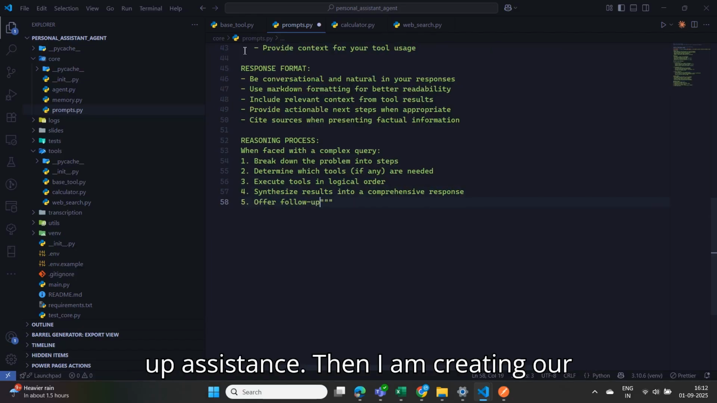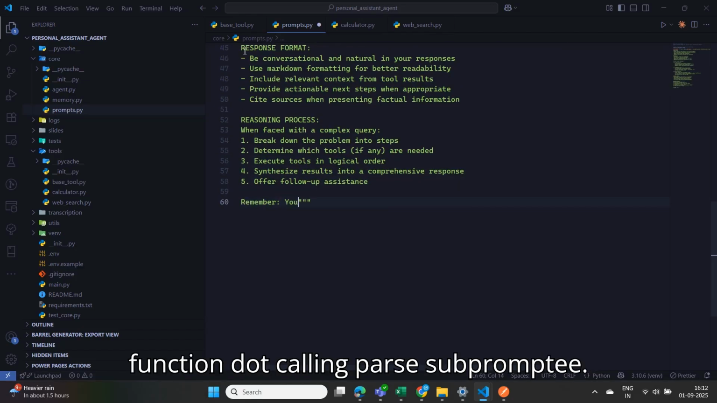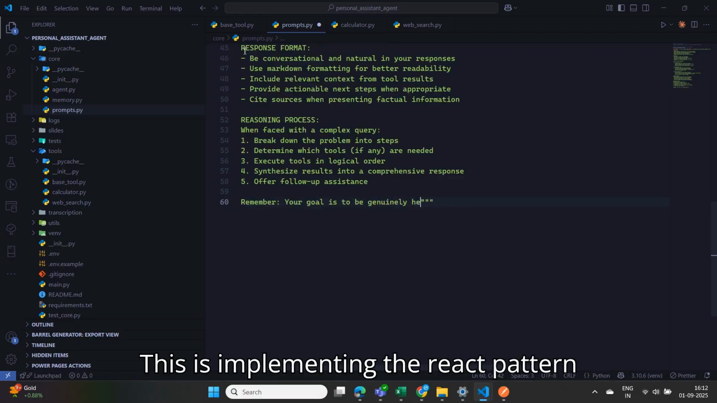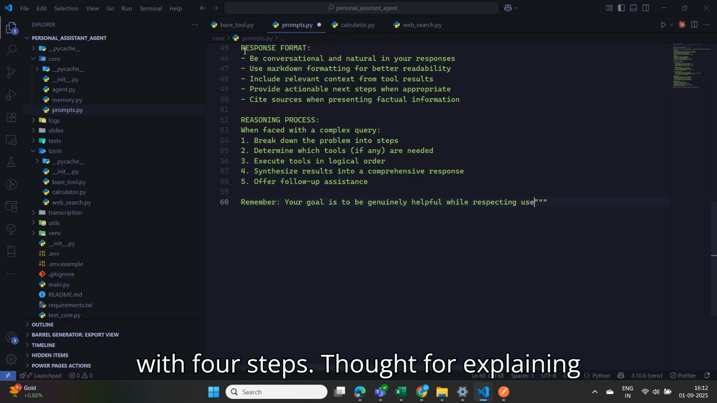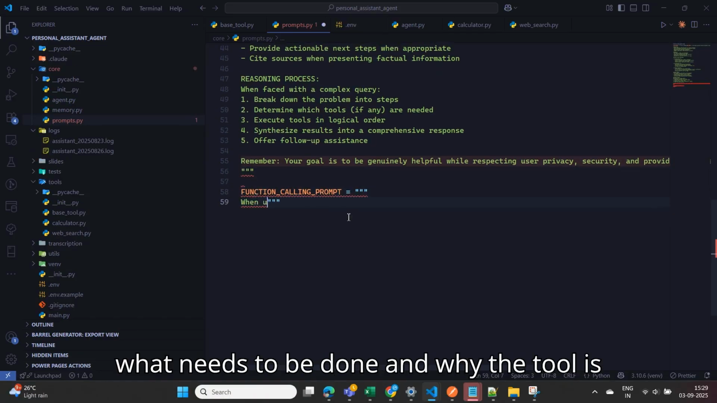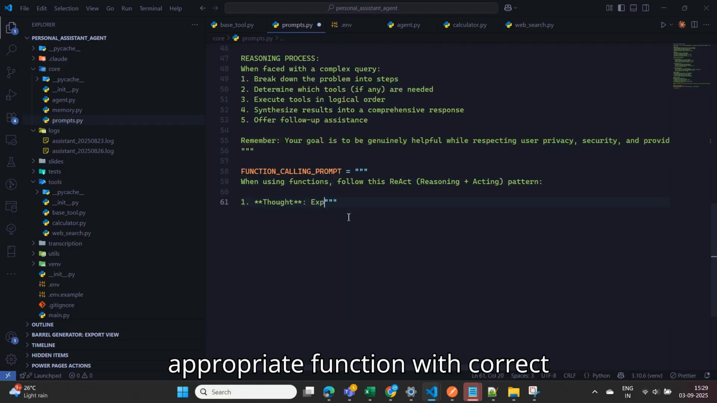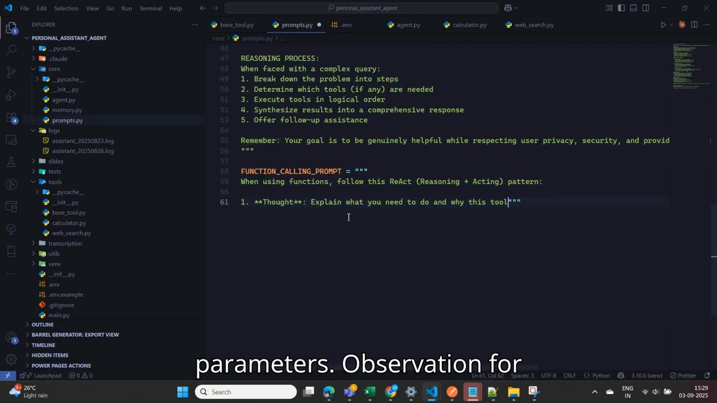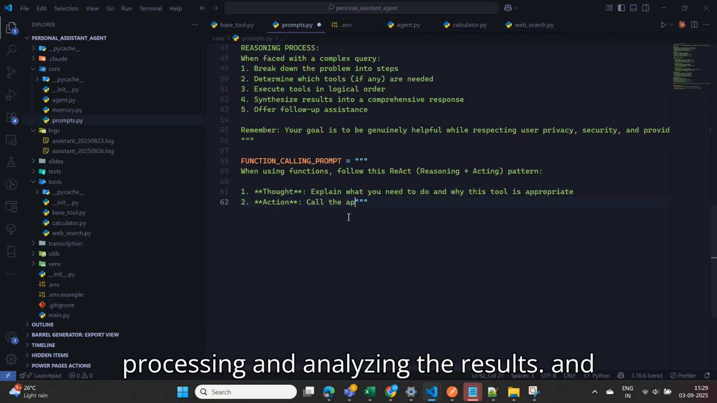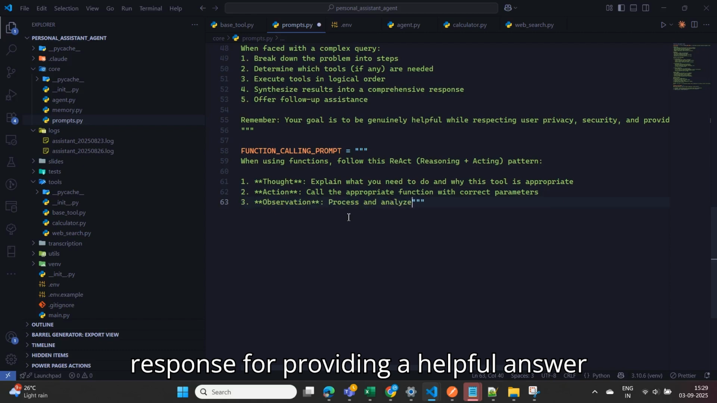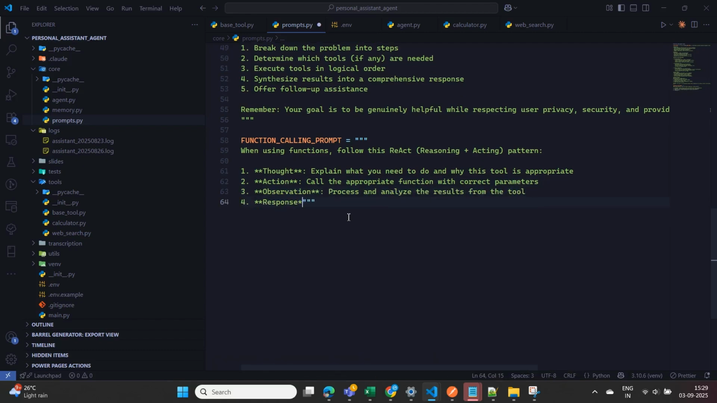Then I am creating our function calling prompt. This is implementing the ReAct pattern with 4 steps. Thought, for explaining what needs to be done and why the tool is appropriate. Action, for calling the appropriate function with correct parameters. Observation, for processing and analyzing the results, and Response, for providing a helpful answer incorporating the tool results.